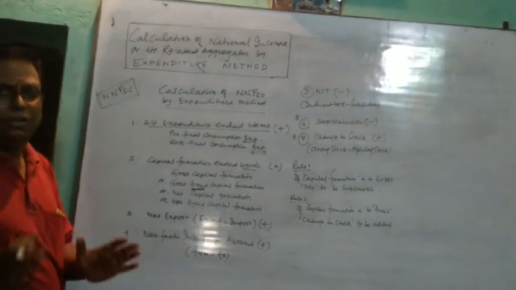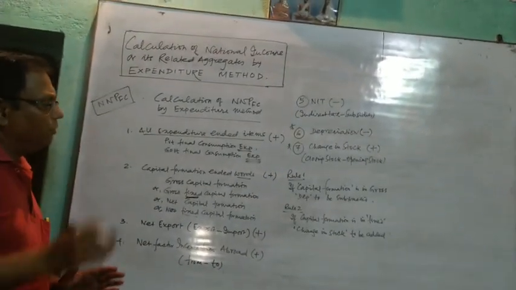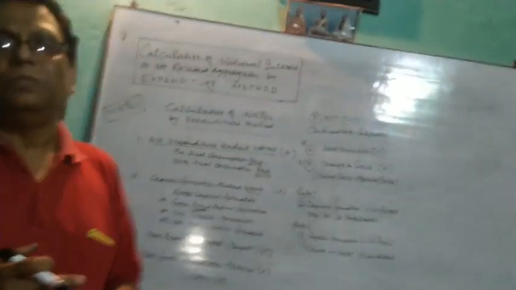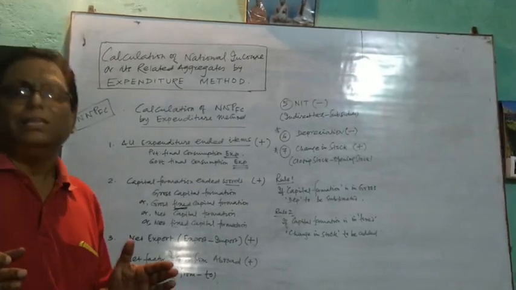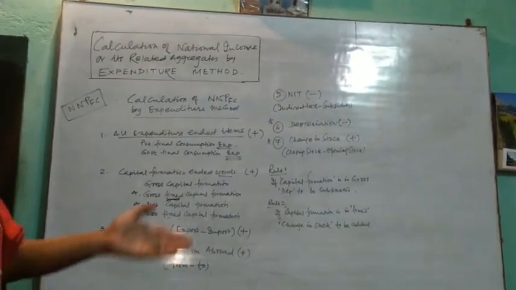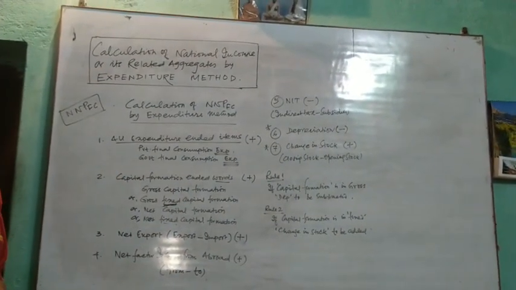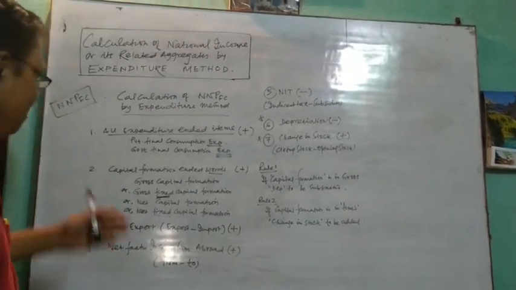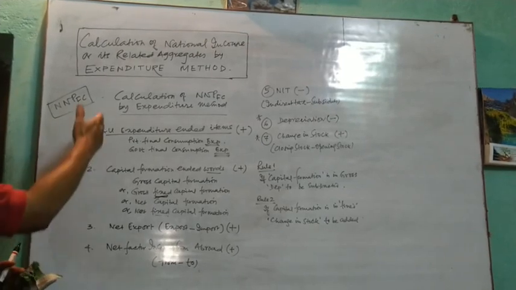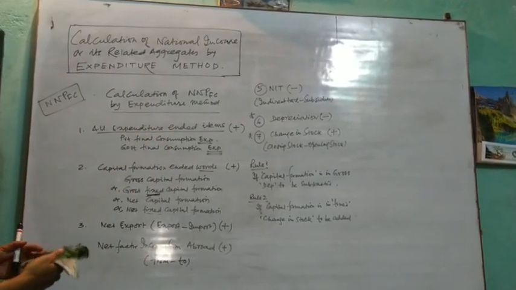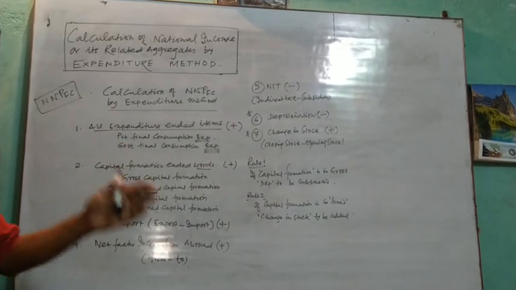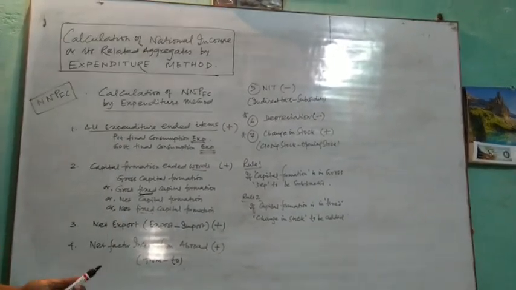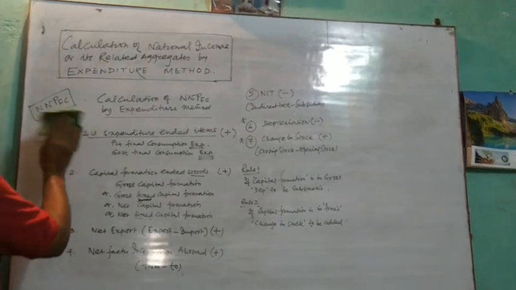Now one more thing I would like to tell you. In most of your books you will find that in the expenditure method they are not finding NNPFC. Rather, directly they are finding GDP-MP, and they calculate it as I am explaining. You can use any of the two methods here.